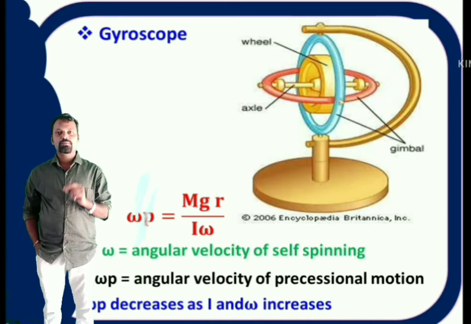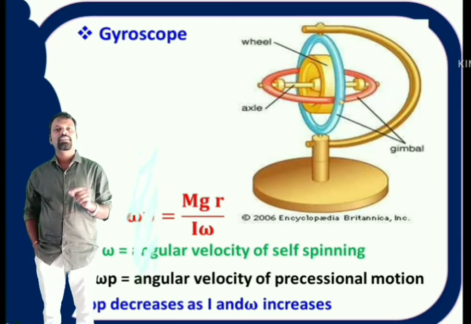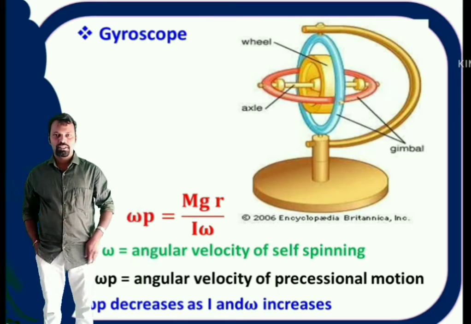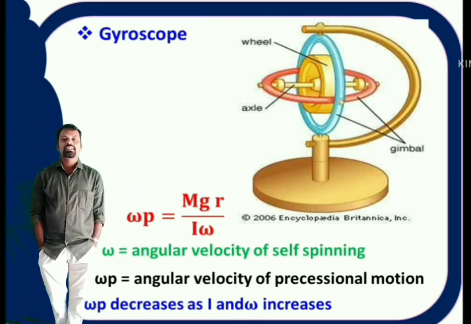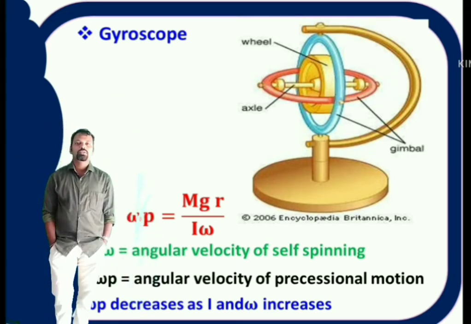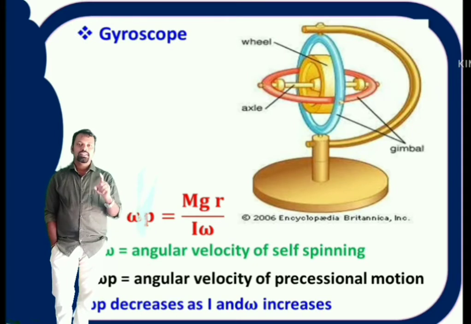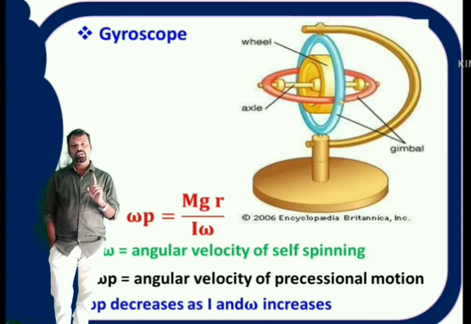So by increasing moment of inertia, you can reduce the precessional speed. Based on this principle, a device is constructed to use as a direction indicator in submarines, aeroplanes and ships, etc. That device is called gyroscope. So gyroscope is an application for precessional motion of a body.